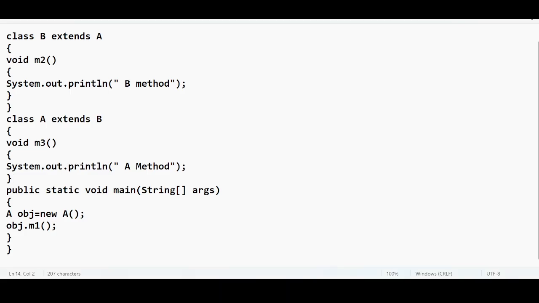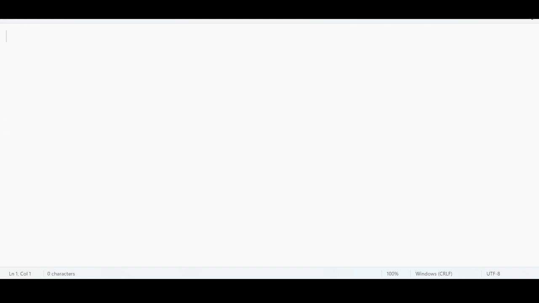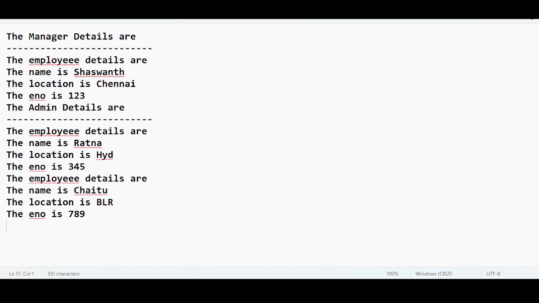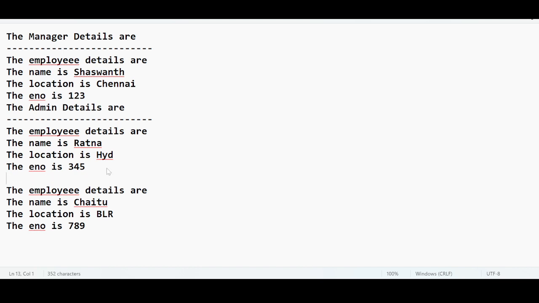So this is the output, right? This line is not printing. I'm not sure why. We need to do some correction.